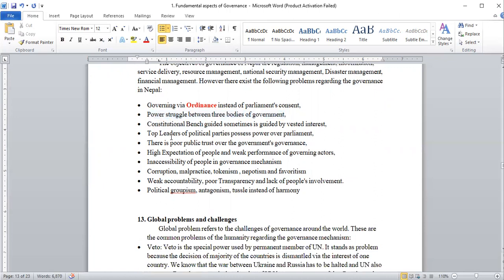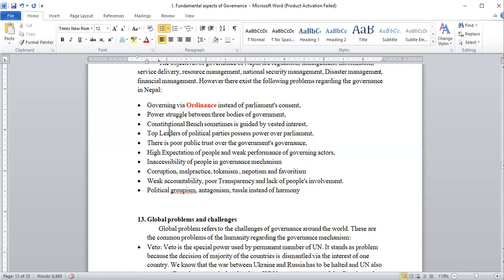This is another problem. Then another is the constitutional bench, which is sometimes guided by vested interest. That Samvidhanic Ijlas, in the judiciary section, is also guided by some vested interest.